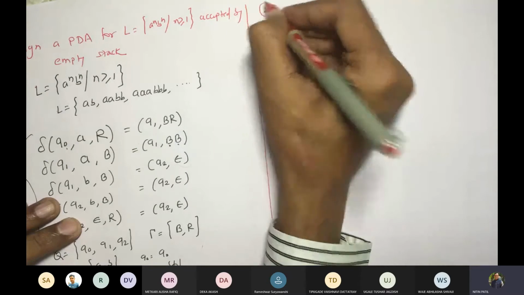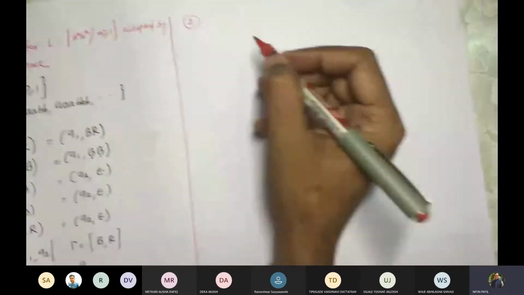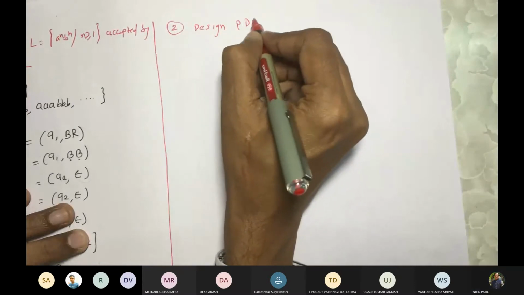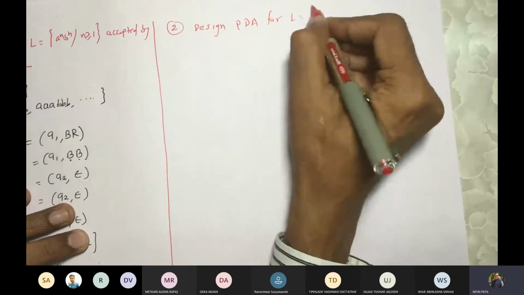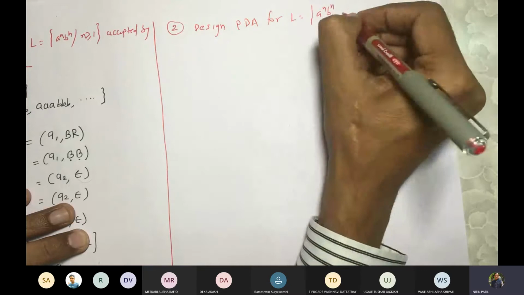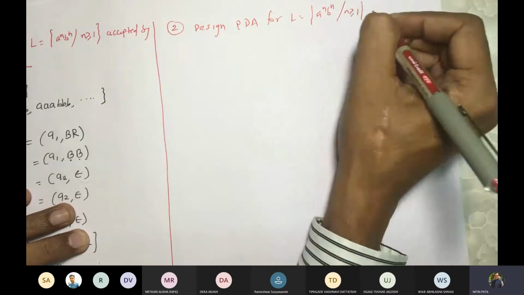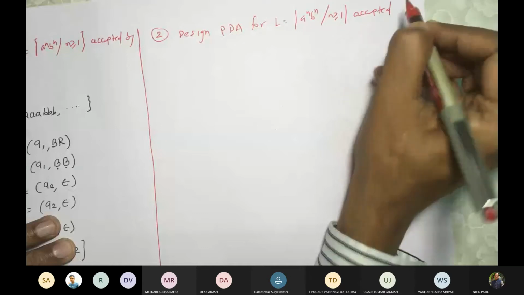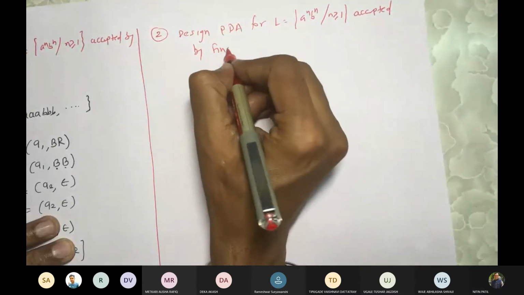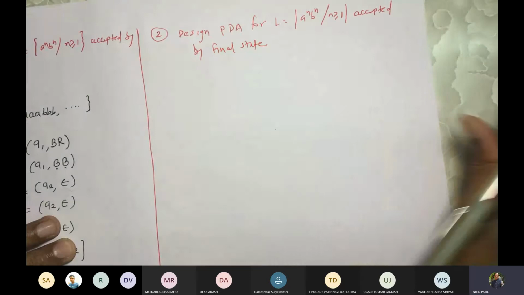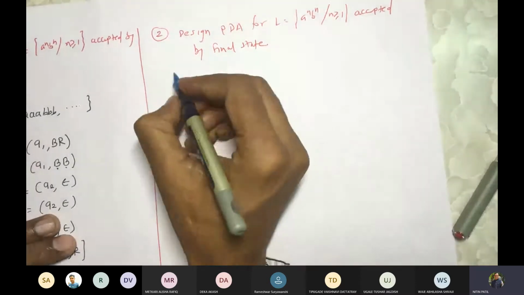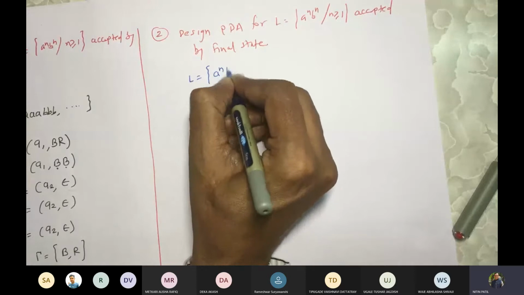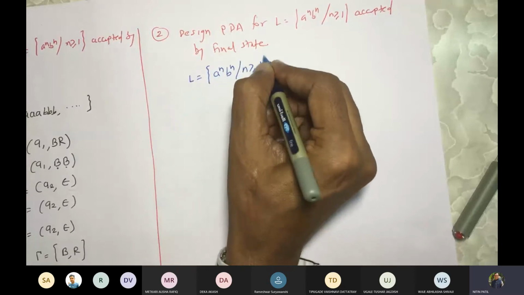So another problem is: design a PDA for L equal to A raised to N, B raised to N, N greater than or equal to 1, and we want it to be accepted by final state. You will start writing that way only: L equal to A raised to N, B raised to N, N greater than or equal to 1.